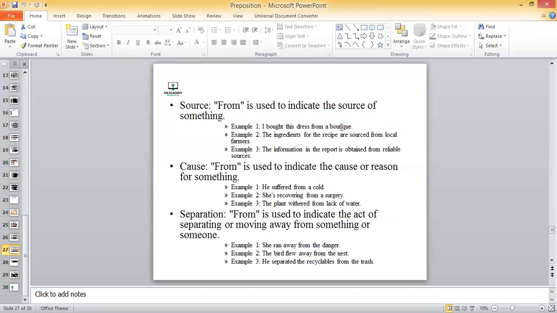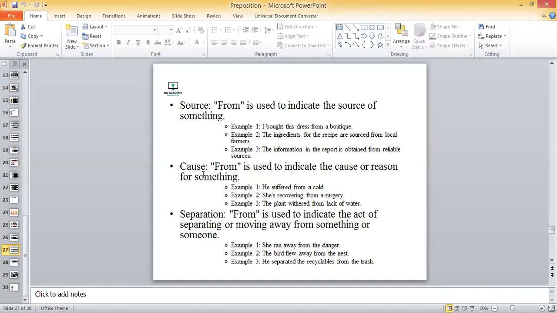Just for the particular example, इस तरह. The ingredients for the recipe are sourced from local farmers, right? So again, this is the ingredients. जो ingredients हैं वो कहाँ से sourced हैं, उनका जरिया कहाँ से है, local farmers से, right? तो इस तरह. The information in the report is obtained from reliable sources. Information is obtained from a reliable source, from, right?